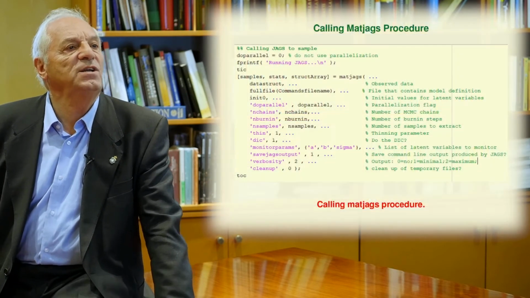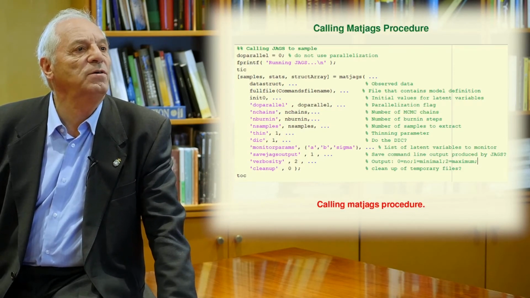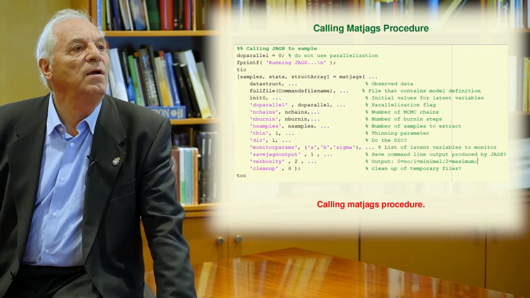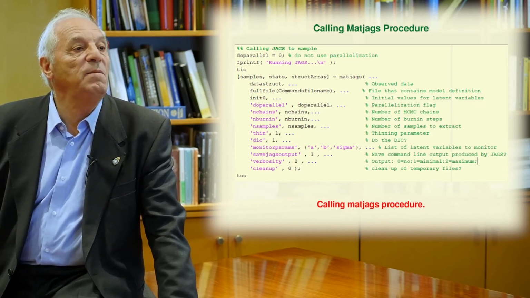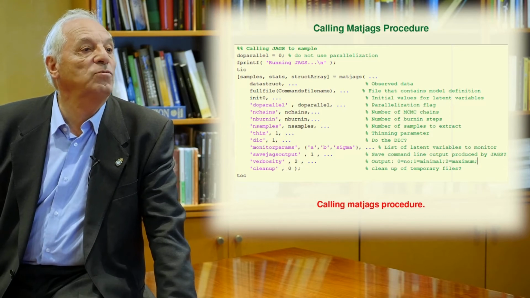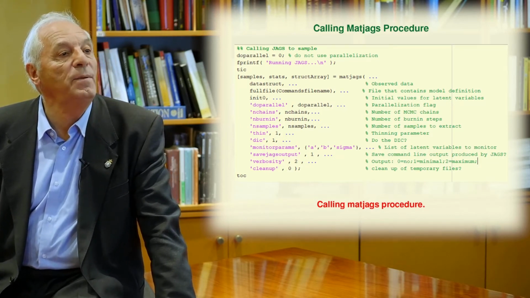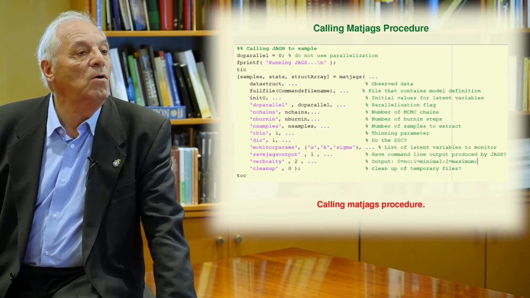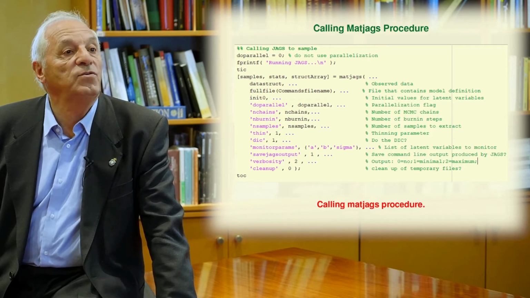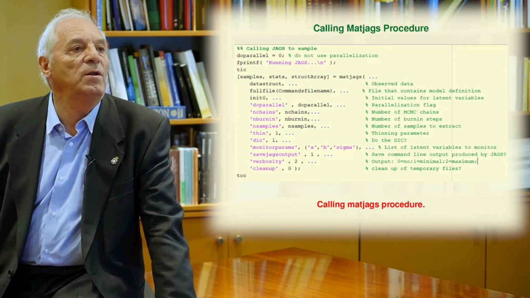In this transparency, it is shown how to call MATJAGS, the MATJAGS procedure, and it is written in the form of a command there. You can see there the meaning of each of the parameters, how to select the number of chains, for burn-in or for complete samples, and all the options, all the variables to be monitored, or how to clean up the partial results if you want to save memory. You can see that in this transparency.